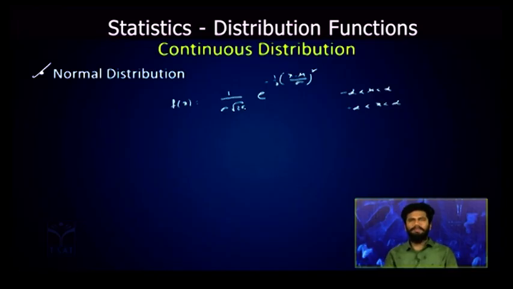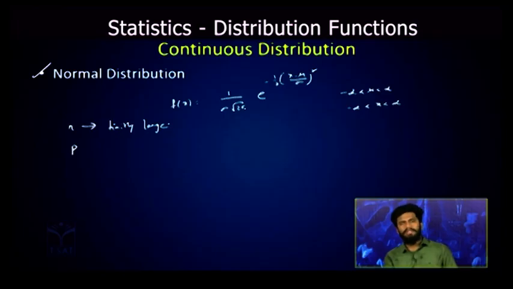This normal distribution also is a limiting case of the binomial distribution. How? Let's check here. There are n number of trials and the probability of success is p in the case of binomial distributions. Now, when this n is very large.